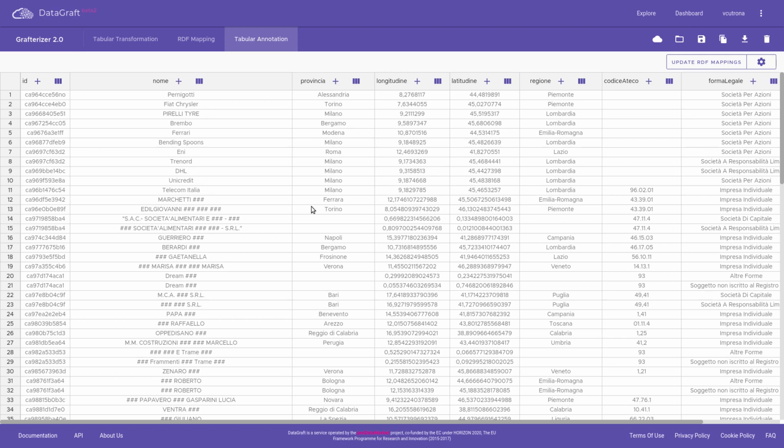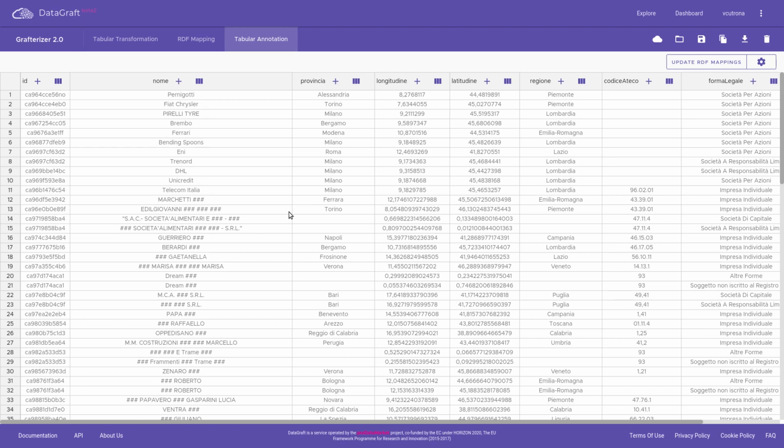In particular, we will focus on a few new functionalities that have been introduced to deal with cross-linguality in this process and to enrich data with LAU codes, which are frequently used in company-related data. The data we are using in this video come from Spaziodati, but have been substantially modified to ensure anonymization and support the demo. Also, we will start assuming that the source data have been already uploaded in DataGraph and are ready to be transformed and enriched.